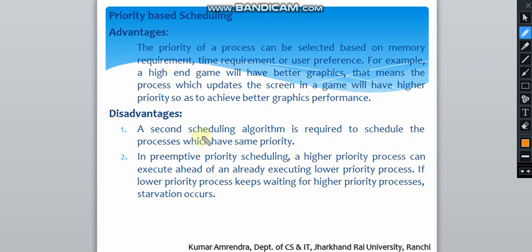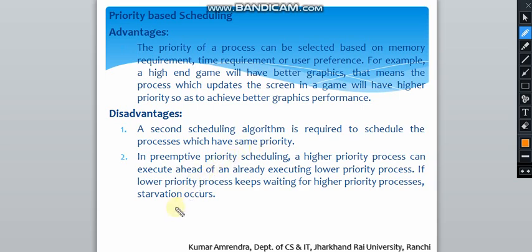And the disadvantage of priority based scheduling is that a second scheduling algorithm is required to schedule the process which have same priority. तो यहाँ पे हम लोग क्या देखे थे कि अगर सेम प्रायोरिटी होता है तो we use the FCFS, first come first serve. तो जब भी सेम प्रायोरिटी होता है तो we use the second priority algorithm.